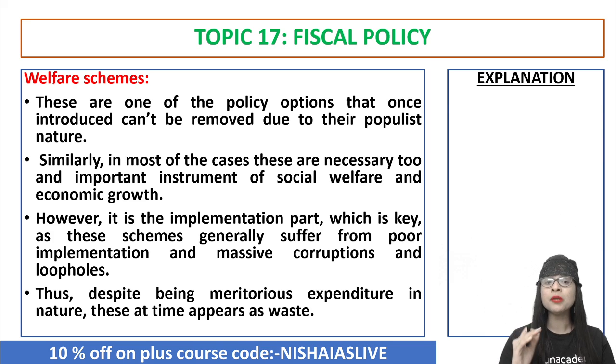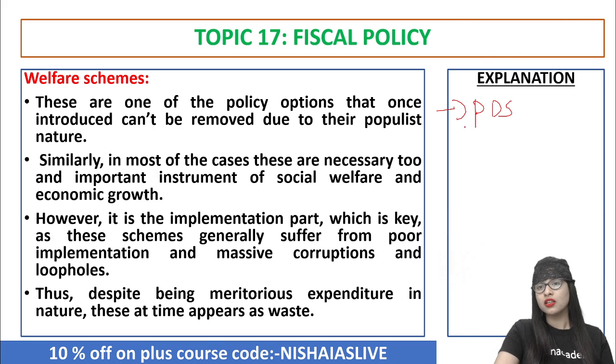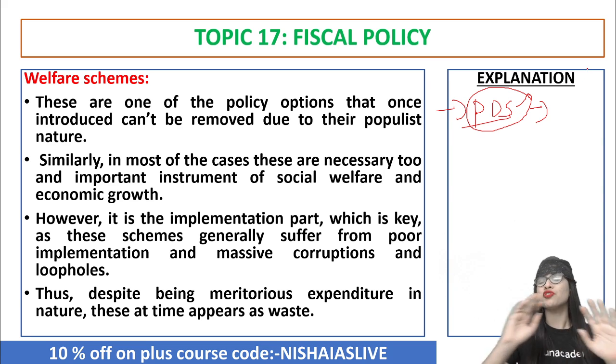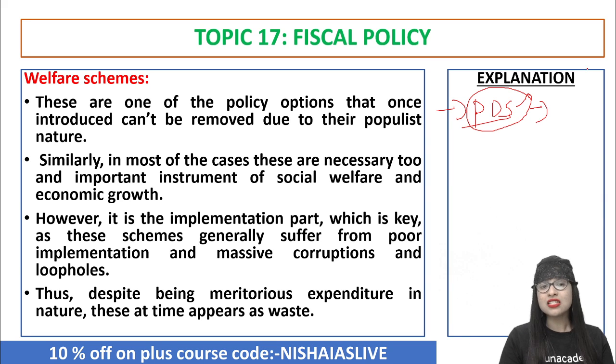of a scheme as far as it is concerned. They generally suffer from poor implementation and a lot of corruption. Let me give an example to you. Now, what is PDS? Public Distribution System. It is a welfare scheme only, basically to help the poor people. Don't you think so? Yes. So now, can you tell me that this PDS is conducted in a 100% corruption-free manner? Definitely no. A lot of loopholes, a lot of corruption, black marketing, all of it is on the rise, I can tell you. Right? So thus, despite being meritorious expenditure in nature, these at times appear as waste as well. Because in the context of welfare schemes, a lot of fraud, a lot of corruption, a lot of loopholes, black marketing, all these things are on the rise.